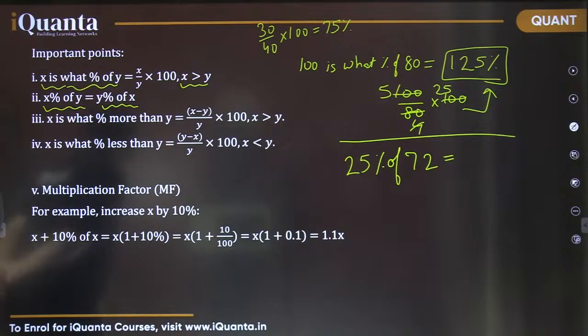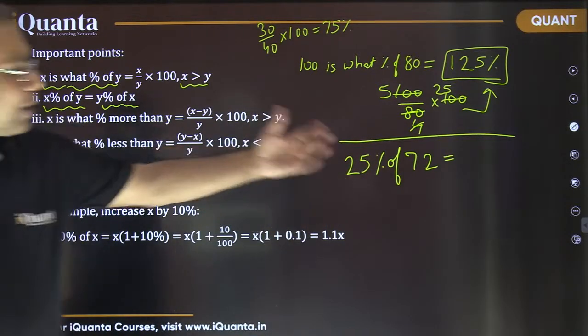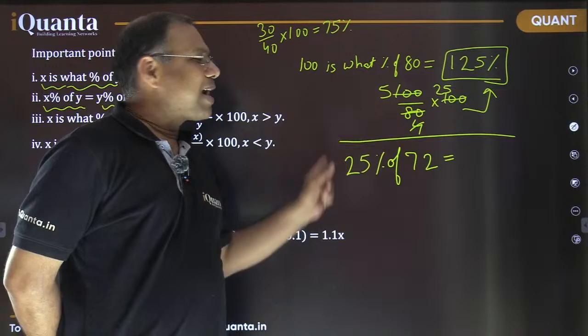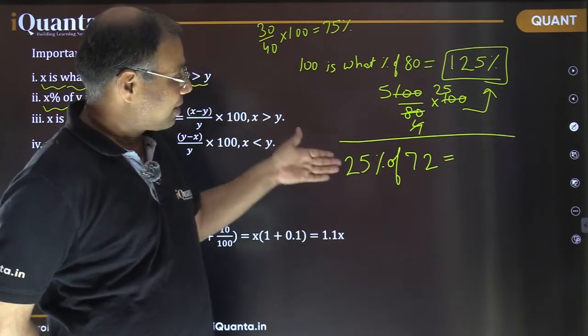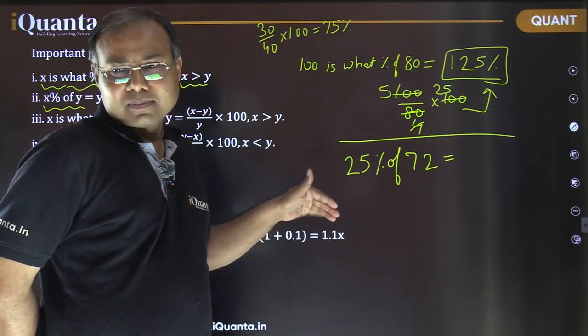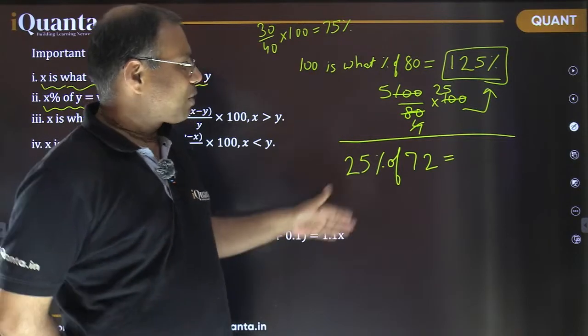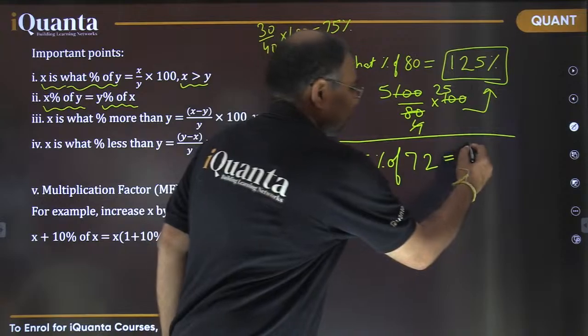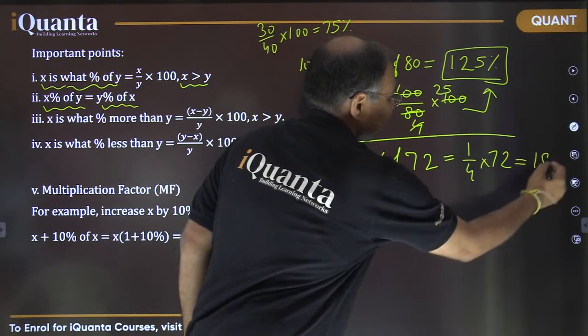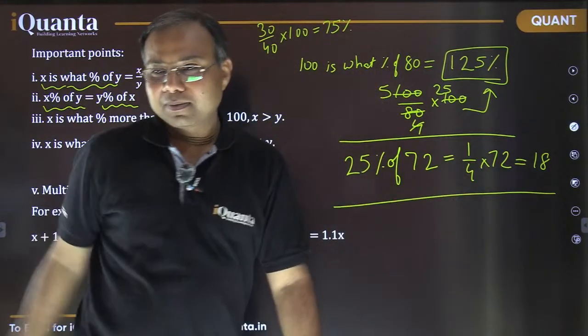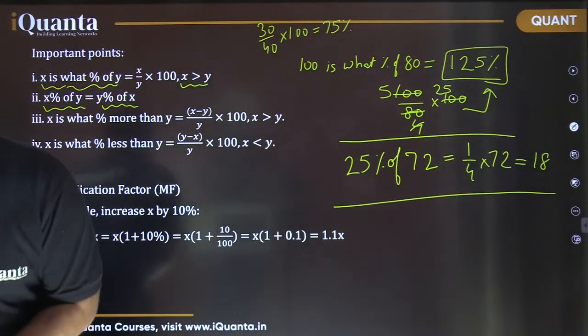There's the obvious answer. It's 18, simple thing, right? How did we calculate? Because all of you know that 25% is 1/4, right? 25% means 1/4. We know that, right? So it is 1/4 of 72. That comes out to be 18. Isn't it?